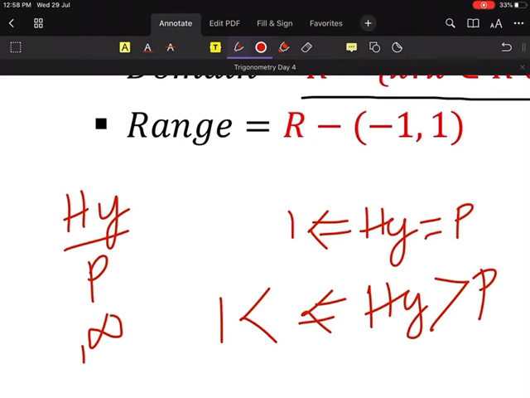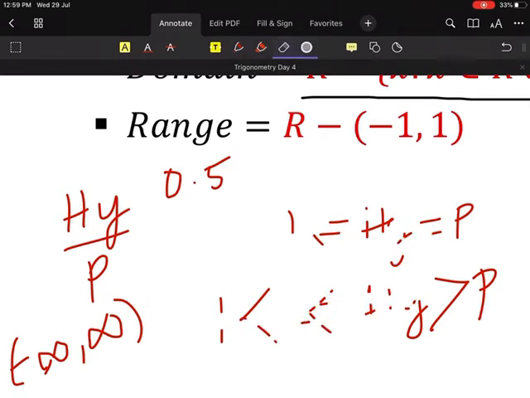Now, I told you what? We will have the same thing in the downside. These are for the upside, plus 1, upside. Now downside will be minus infinity. Just put a minus sign. Minus infinity, right? Now I told you what? The value of cosec x will never be less than 1. What do you mean by that? The fraction can never be 0.5. Yes or no? Please tell me.